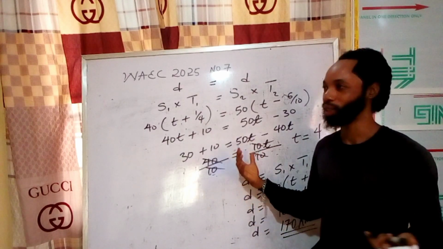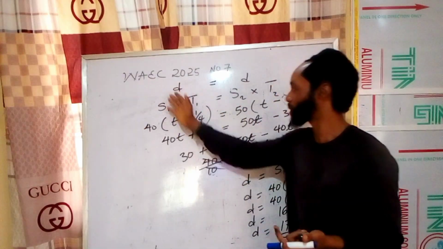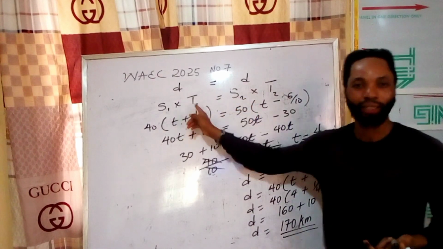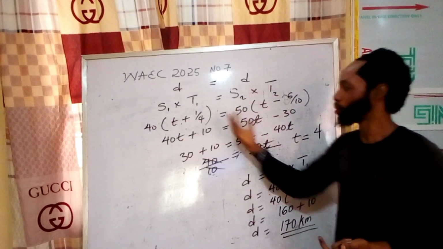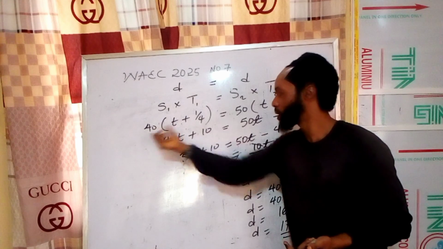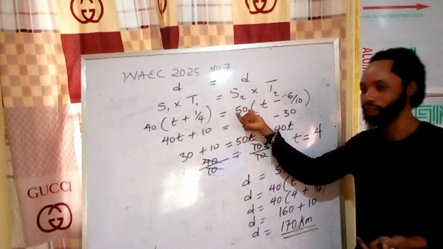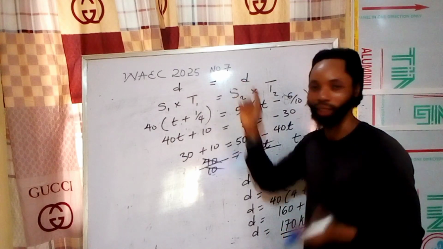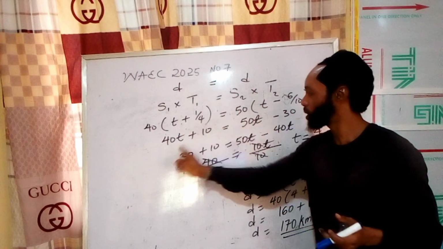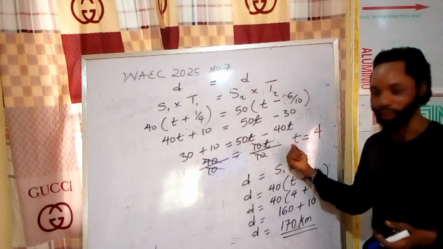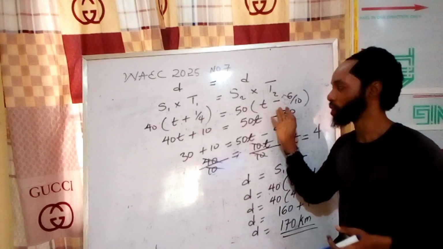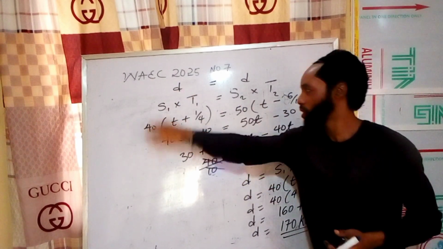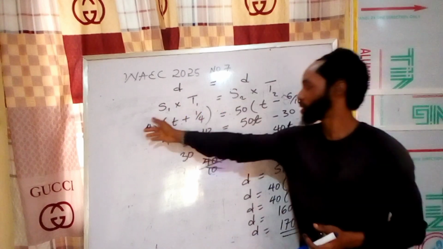That's what we did. Knowing that distance is equal to speed times time. But now we have a speed and a time, and a different speed and another different time. But remember, they both equal distance, which is the same. So we equated the two to solve for our time. Once we solve for our time, we pick any one, substitute for t, and find our distance. This is distance, this is distance.